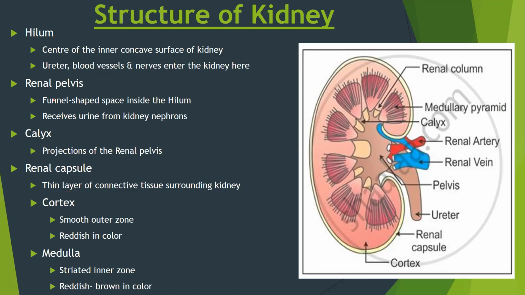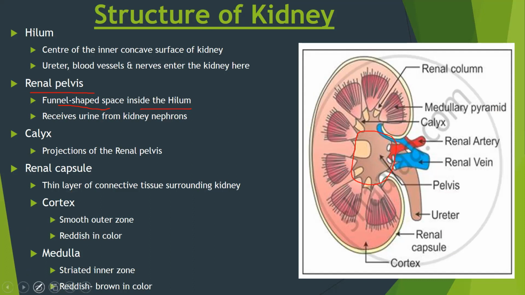Then, just next to the hilum, there is a funnel-shaped space just inside the hilum. Just inside the hilum over here, you can see this whole space. This is a funnel-shaped space, which is known as the renal pelvis.